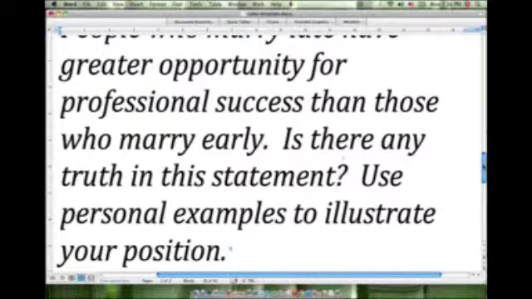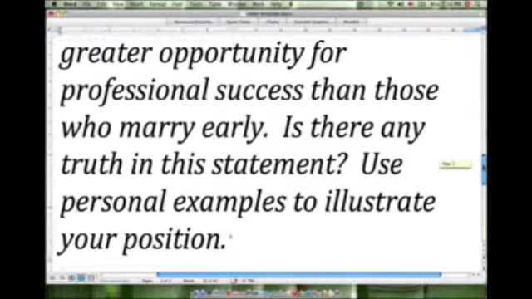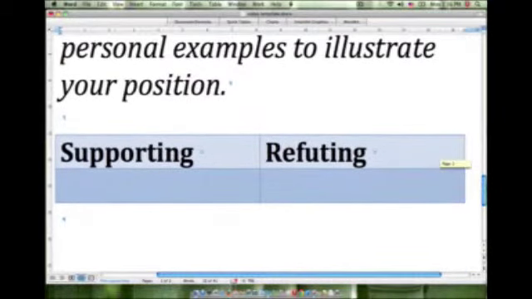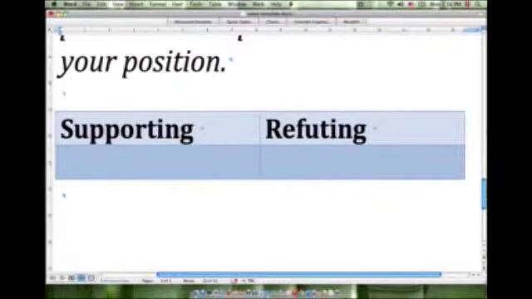So now what I thought we could do together first is to brainstorm some ideas that support and refute this essay question, and following this we could choose which side of the argument we want to write our essay on. So the essay question is asking us if marrying early is better for career-oriented people.